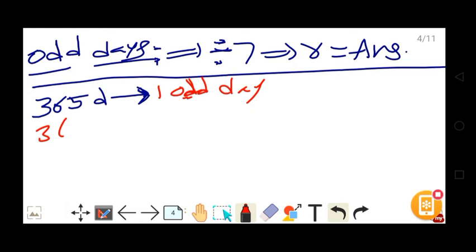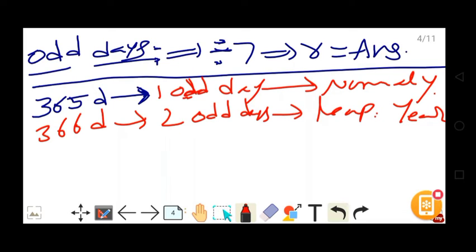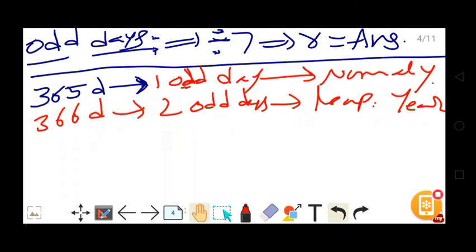In the same way, if you calculate it for 366 days, we have two odd days, because this is a normal year and this is a leap year. So there is a small concept, guys. I will explain it to you. After that, we'll enter into the session without delay. It will take just 2 minutes of time.